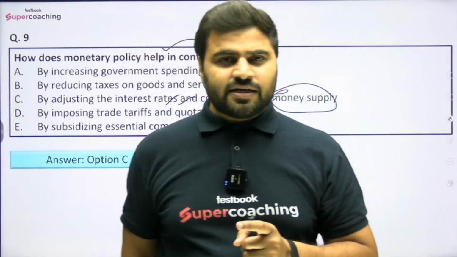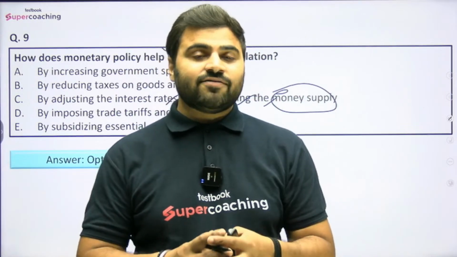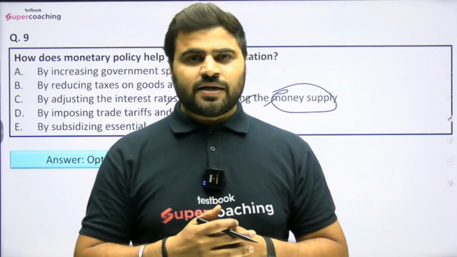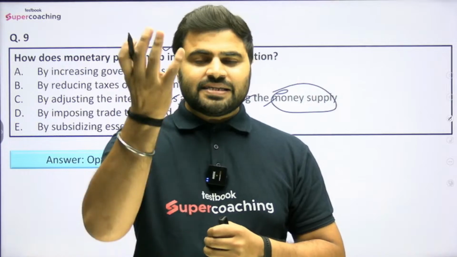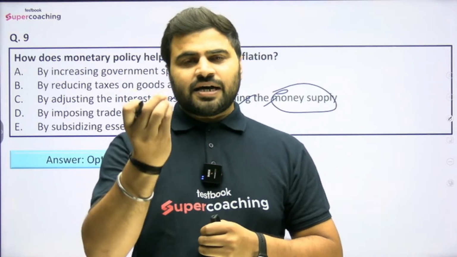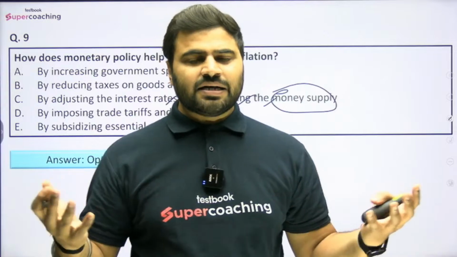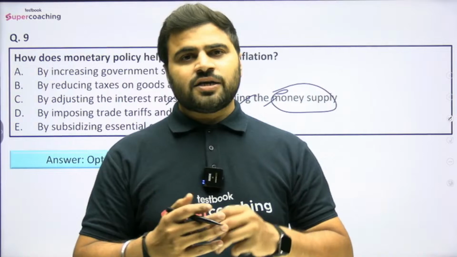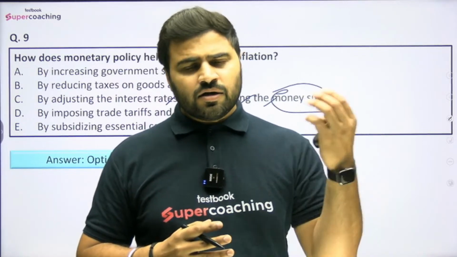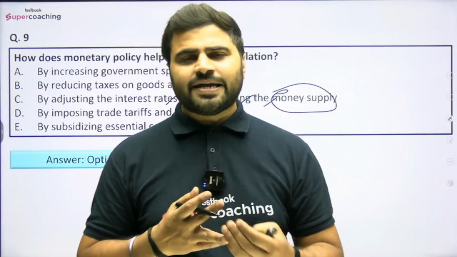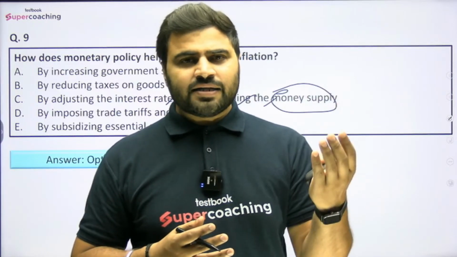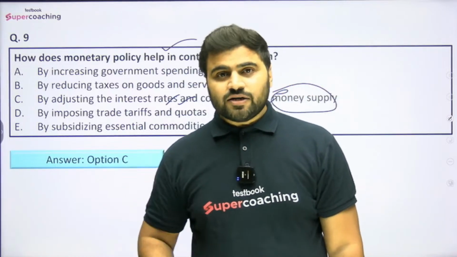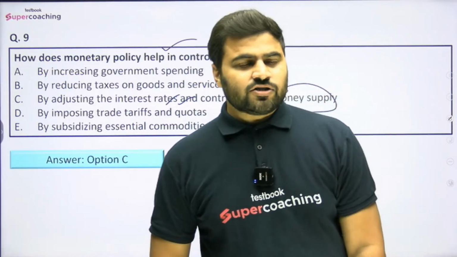First mandate is maintaining price stability. So whenever RBI feels that there is a high inflation in the economy, what is the thing that RBI will do first? That is reducing money supply. And how RBI will reduce money supply? By increasing interest rates in the economy. So if interest rates are higher in the economy, then in that case middle class people will not demand the loan, right? In that case they will not demand, so they are not going to further buy the things like car, bike, house, iPhone, right? If they are not demanding the things, if they are not buying the things, then in that case their prices will come down, and that is the first mandate of monetary policy, that is controlling inflation or maintaining price stability in the economy.